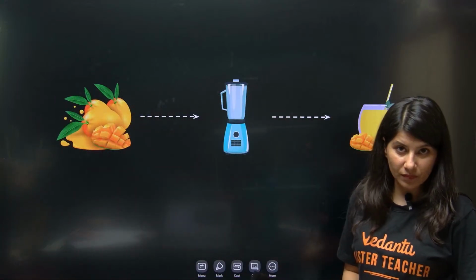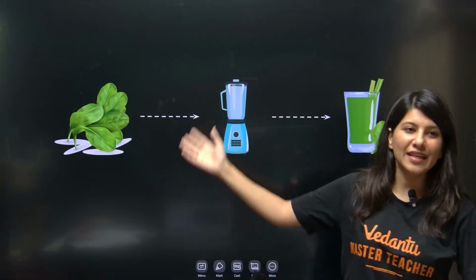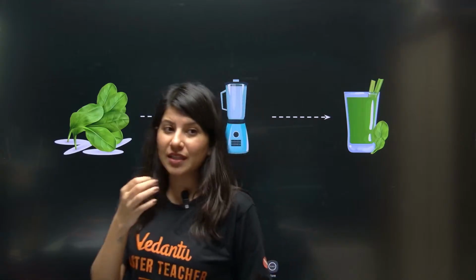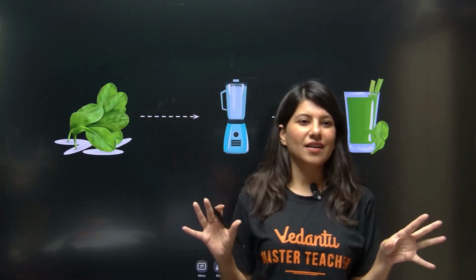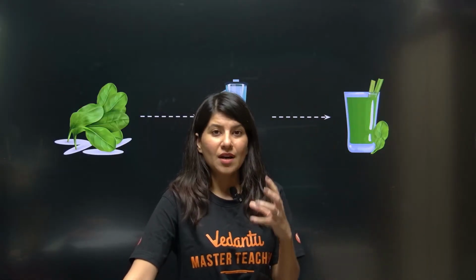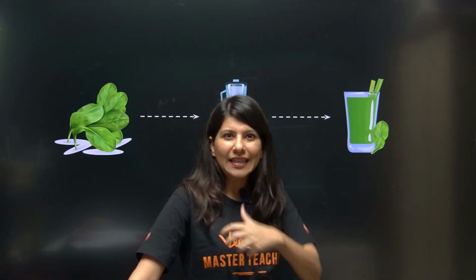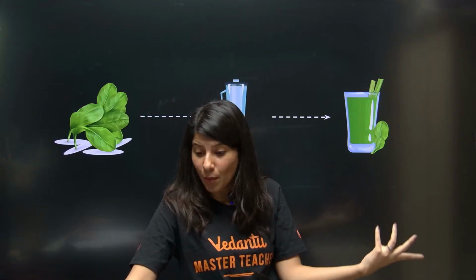Now, if I go further, let's talk about spinach. Suppose you put spinach in this juicer, you will get spinach juice. Do you want me to talk about any favorite fruit of yours, such as strawberry, watermelon?